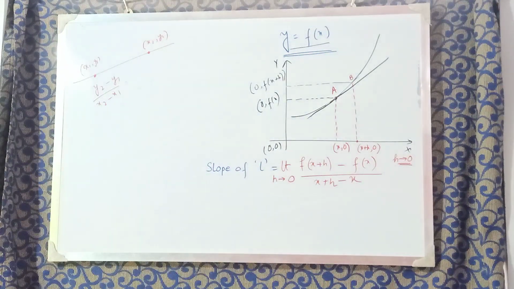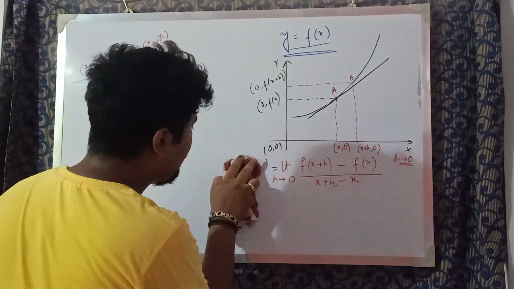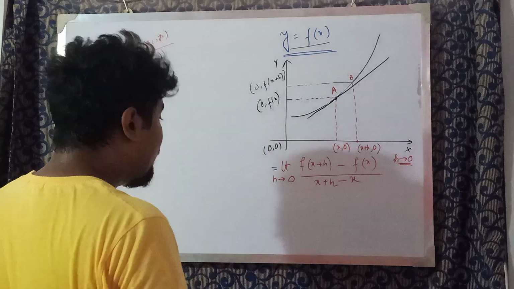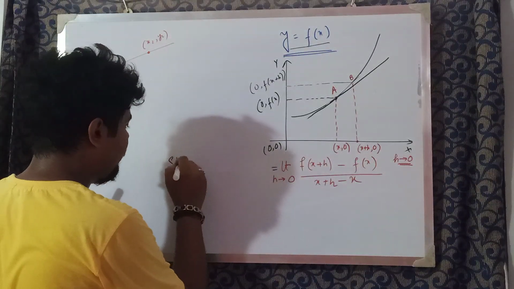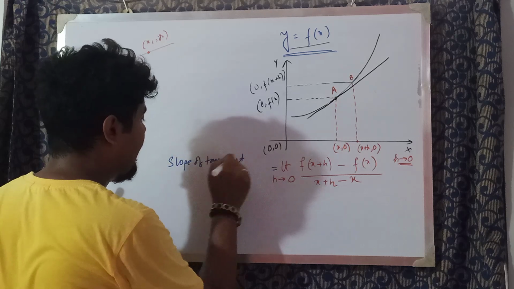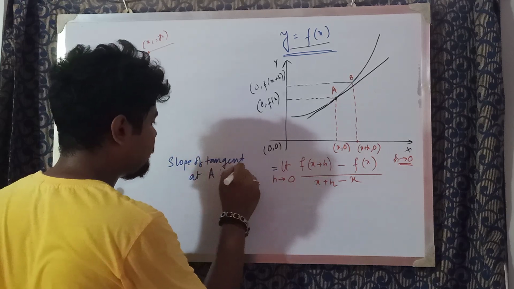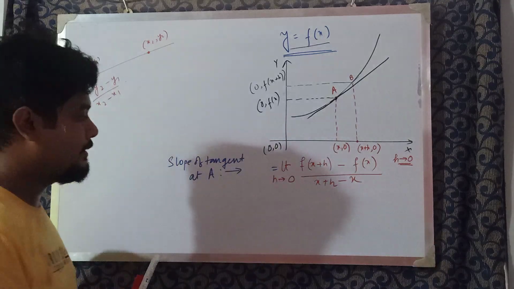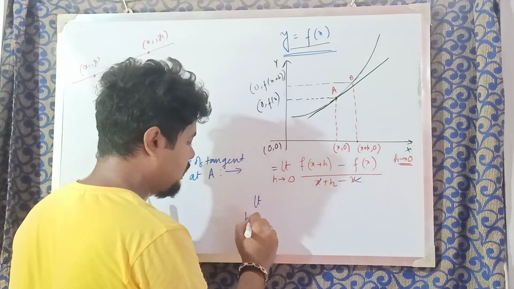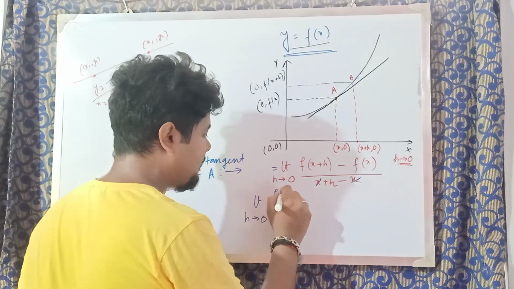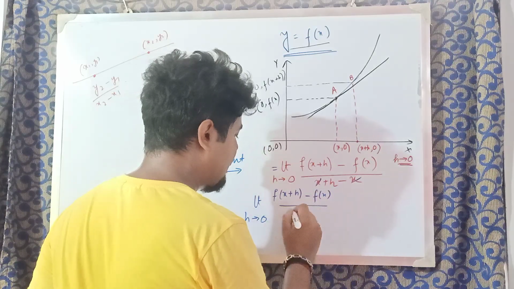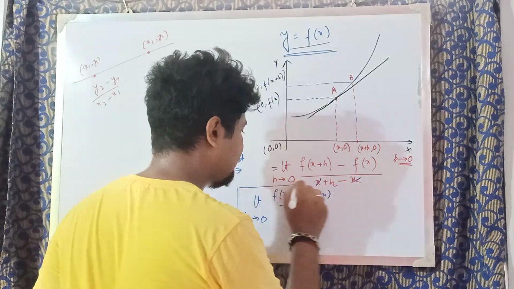So now not the slope of L. Now we should not write slope of L. This becomes what we need actually: slope of tangent at A. This is the formula. That is, limit h tends to 0, (f of (x plus h) minus f of x) by h. This is the definition of derivative.